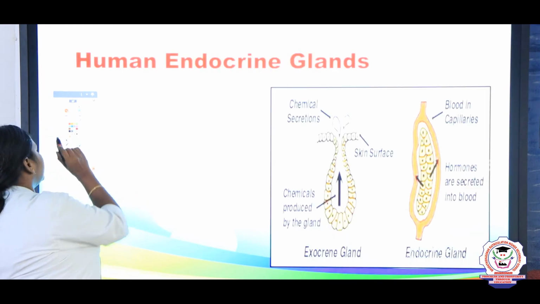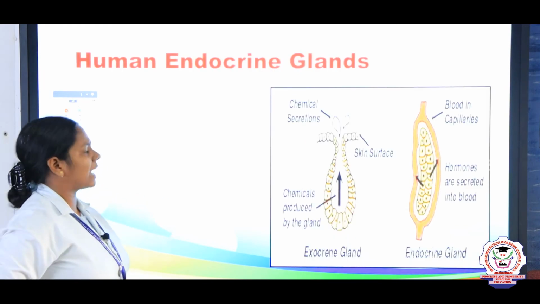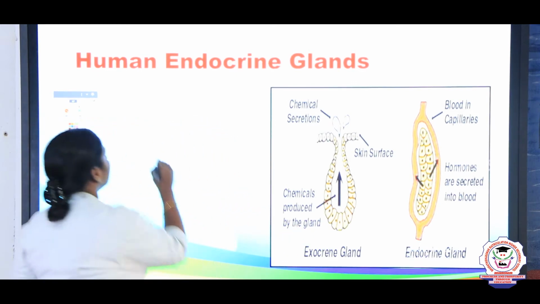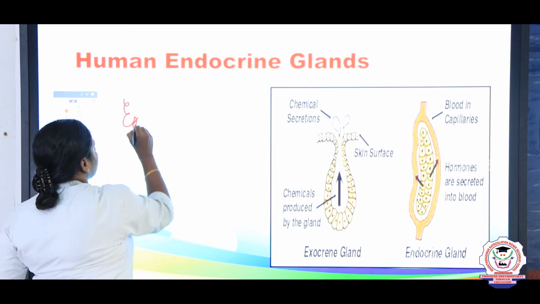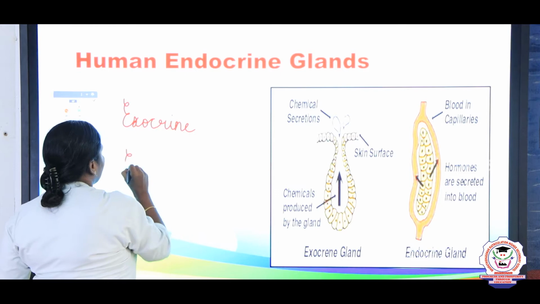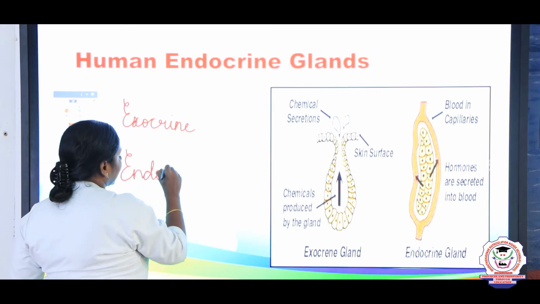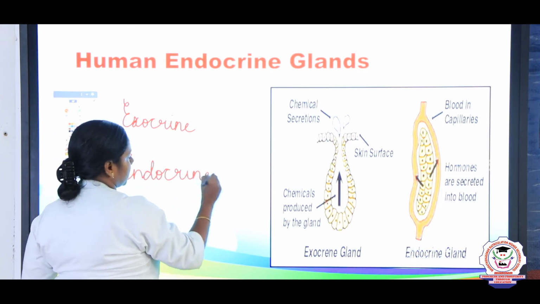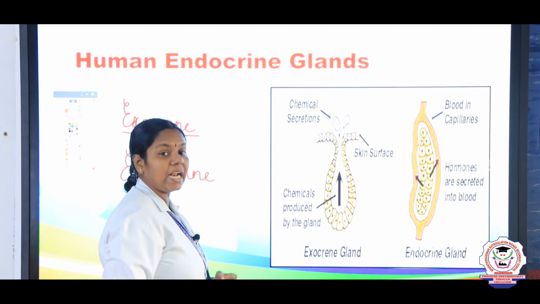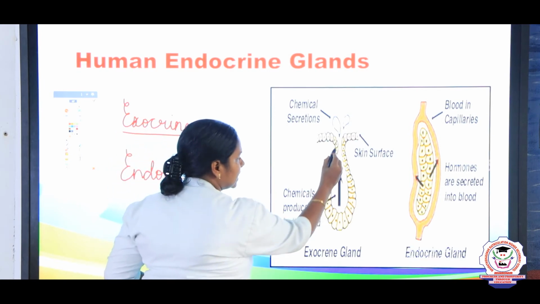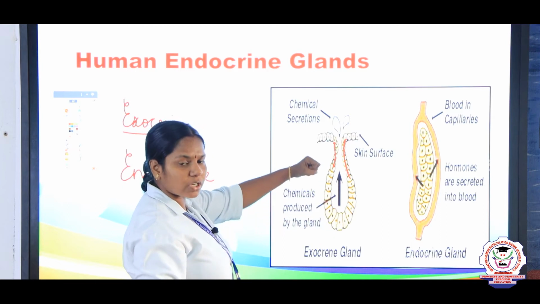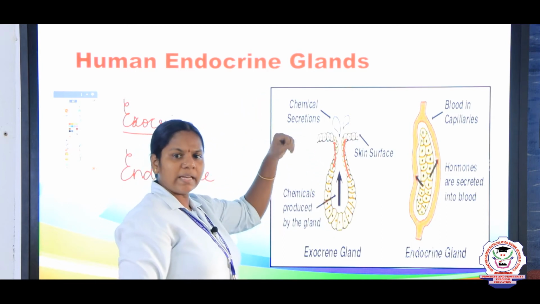So, first we are going to see human endocrine glands. Humans, we possess two types of glands, right? One is an exocrine, and another one is an endocrine gland. What is the main difference between these two glands, children? Exocrine glands possess the ducts. And the ducts carry the secretions of exocrine glands to the target organs.